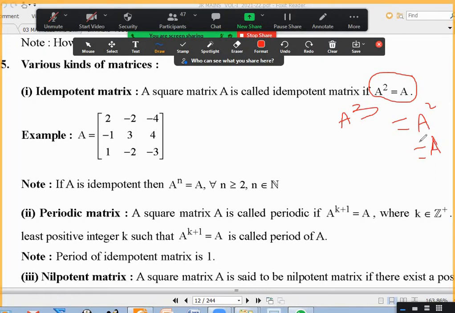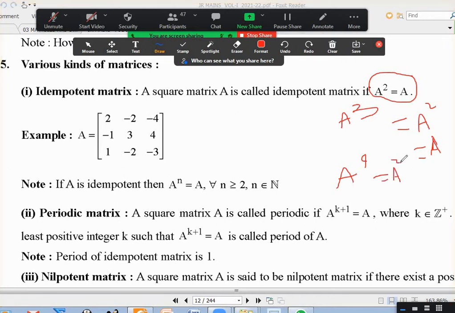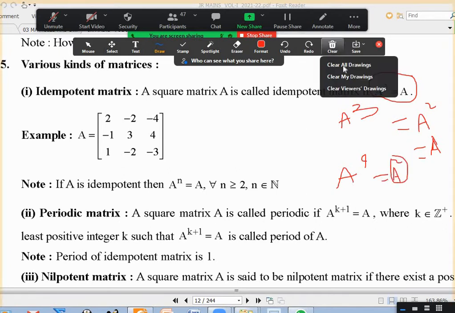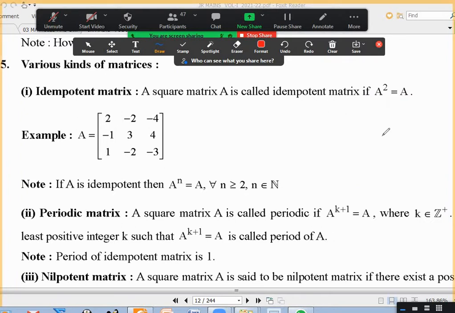Again, multiply the A on both sides. You will get A power 4 is equal to A square, and that is A again. So A power 4 is also A. If A square is equal to A, for sure A cube, A power 4, A power n is A.